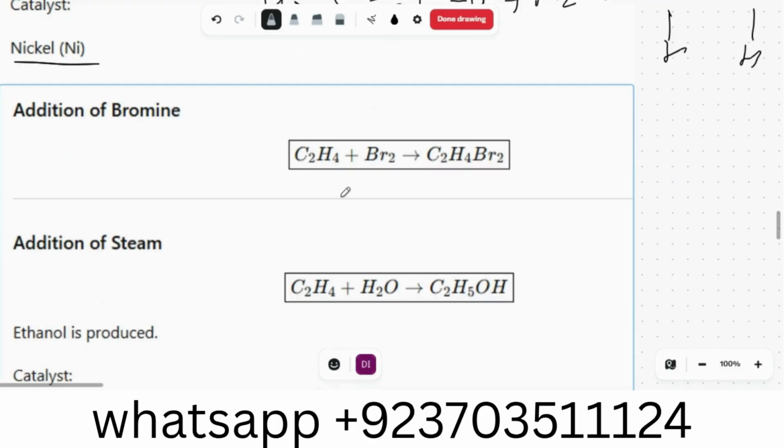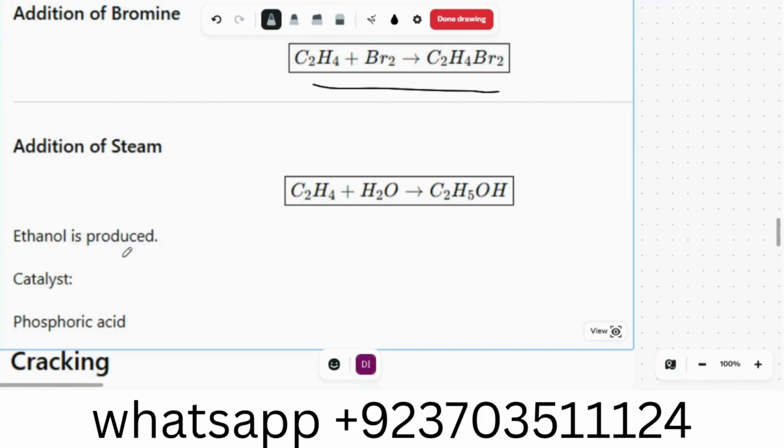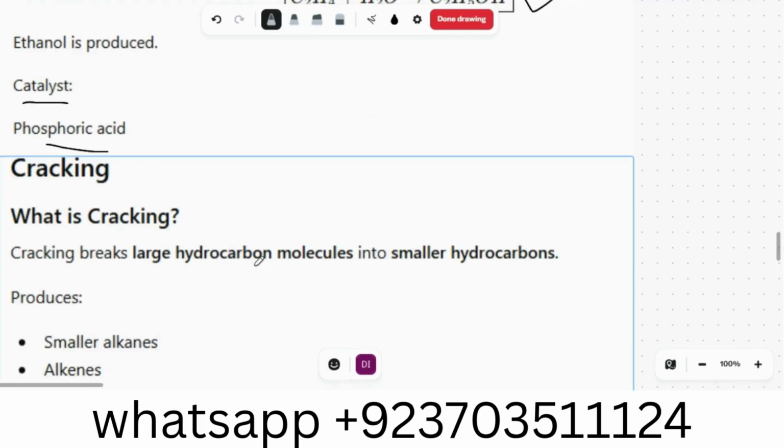Addition of bromine: bromine is simply added to the C2H4. We are going to talk about the whole process in the next topics. Addition of steam: C2H4 plus H2O gives us C2H5OH, that is alcohol, and the catalyst is phosphoric acid. We are going to go deep in the next topic.